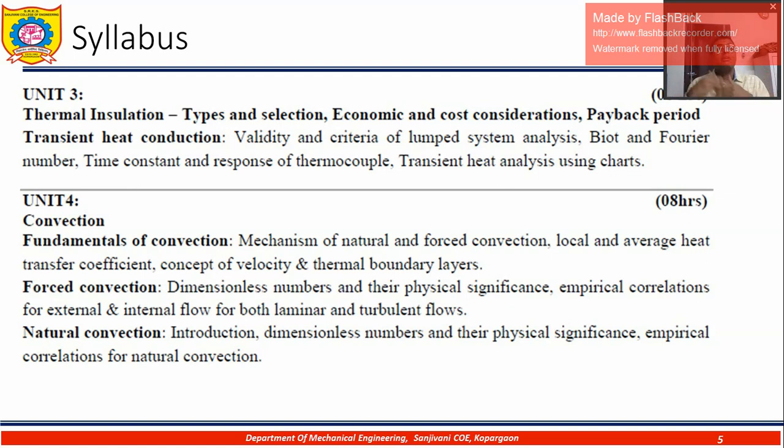So local heat transfer, average heat transfer coefficient, the concept of velocity and thermal boundary layers. What happens if I increase or decrease the velocity? Mass flow rate. What happens with thermal boundary layers? That is fundamentals. Forced convection, again the same thing. Natural convection: if I want to understand it, what are the parameters based on which I can define that this particular natural convection is good, and this one is bad, it is not going to fit into the system?